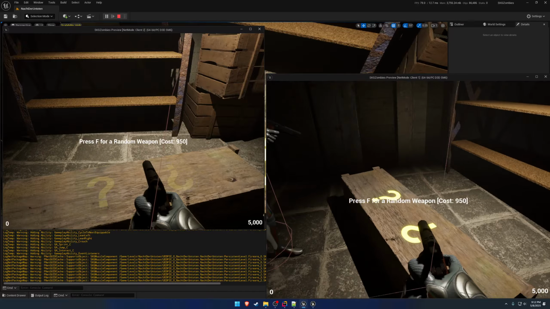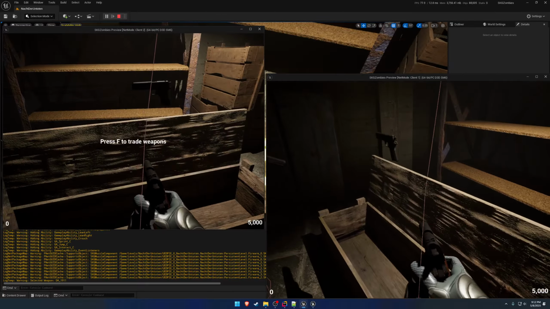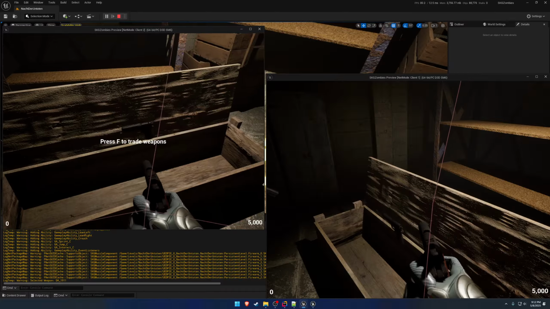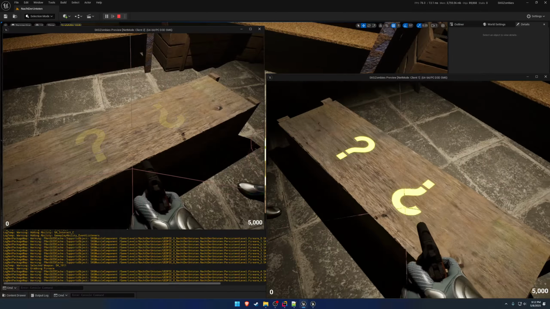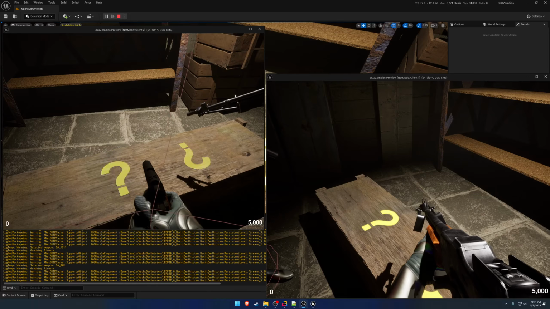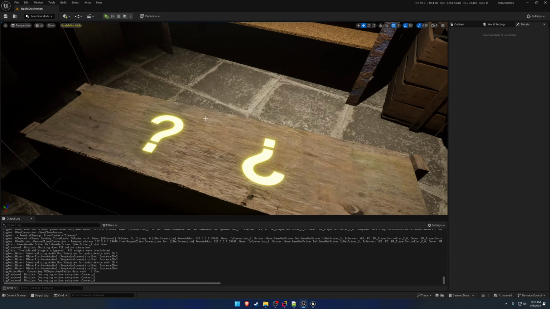So if I do the same thing, client 2 buys the box, the message goes away, and we should only get the message now on the person who bought it. So I press F, message and everything goes away, and vice versa. So if I buy it on client 1 here, client 2 should not get the message, which he doesn't. I'm pressing F and he cannot pick it up. However, client 1 can. So this makes it to where only the purchasing actor can grab the weapon out of the box, as well as see the prompt to get it. So now I want to make sure everything's still good for the listen server.